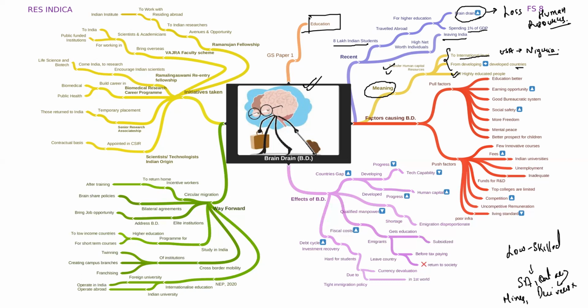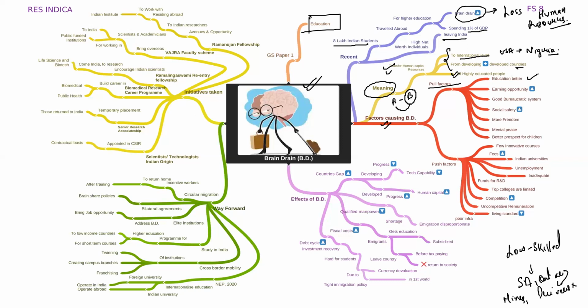Clear? Now, what are the factors which cause brain drain? See, there are two factors involved in it. The first is the pull factor and second is the push factor. Now, what are the pull factors? See, say for example, a person is migrating from country A to country B. Now, the country B should have some additional lucrative circumstances which should pull the person from place A. Clear?